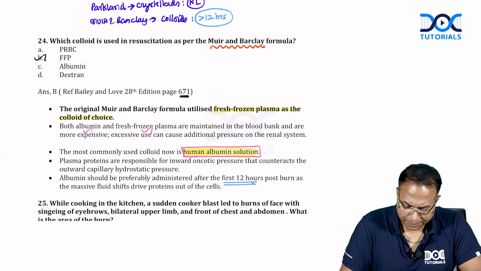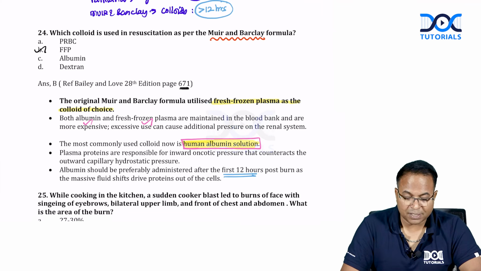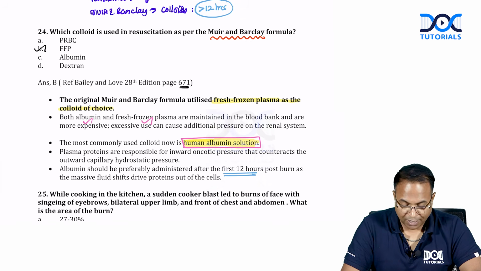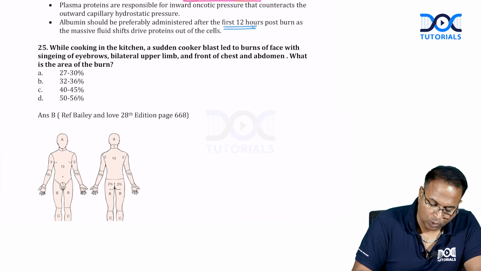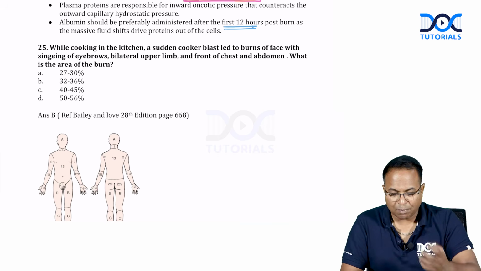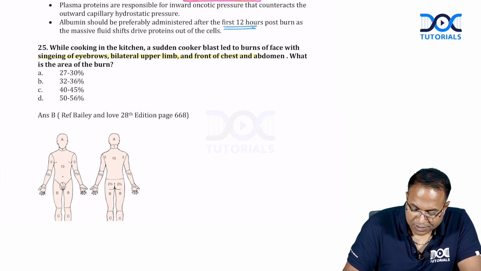Okay. Again, this is new. See, this time they have gone into the depth of the burns. So, a Muir and Barclay formula related question was asked. And they asked a question on the Lund and Browder chart. This is not a rule of 9 question. While cooking in the kitchen, a sudden cooker blast led to burns of the face with singeing of the eyebrows, bilateral upper limb and front of chest and abdomen.